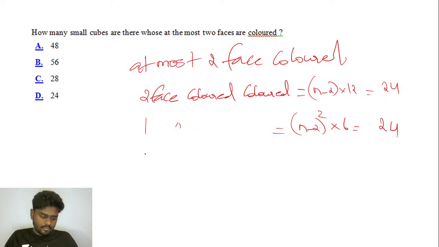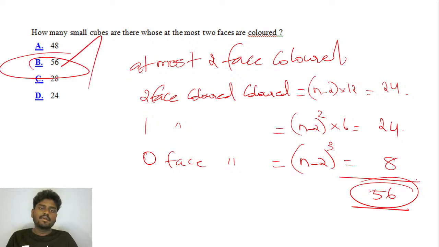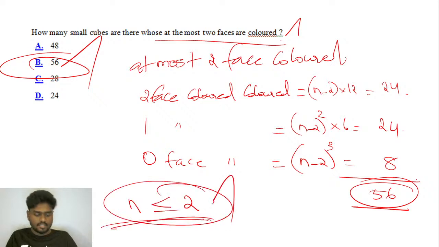And the number of cubes having 0 faces colored is (n minus 2) the whole cube. So 4 minus 2 is 2, 2 cubed is 8. So if you try to add this up, you'll be getting 24 plus 24, which is 48, plus 8 is 56. So the answer for this question is absolutely option B. You have 56 cubes where at most 2 faces are colored. At most means the number should be lesser than or equal to 2. This is correct, right? That's it.